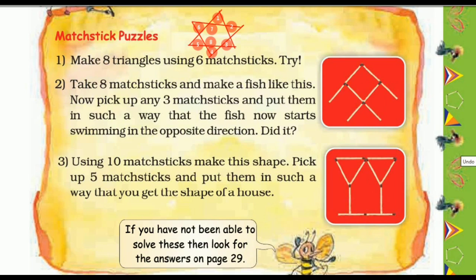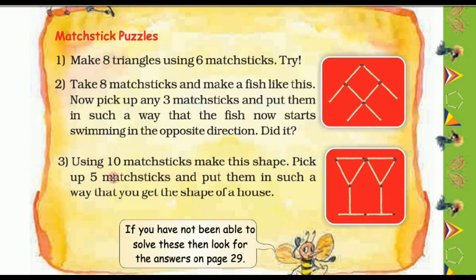Okay. Now let's move on to the next puzzle. Take 8 matchsticks and make a fish like this. Now pick up any 3 matchsticks and put them in such a way that the fish now starts swimming in the opposite direction. Did it? So here first you should make a fish like this, and then you have to move the face or mouth of this fish to the downside.